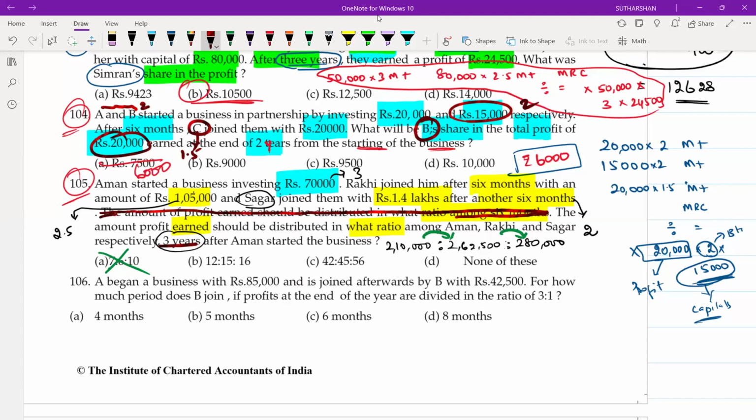2,10,000 is a low value. 2,62,000 is a higher value. So it should be 3:4 you will write, or whatever the ratio, we will write it down. The first number should be a smaller number, the second number should be a greater number, and the third number should be greater than the previous two. Is it right? Yes, sir.